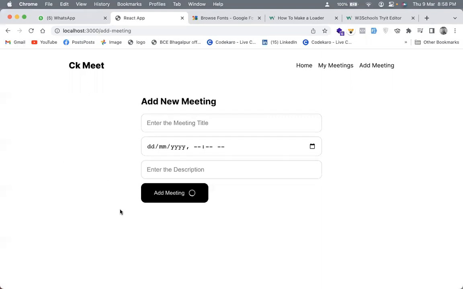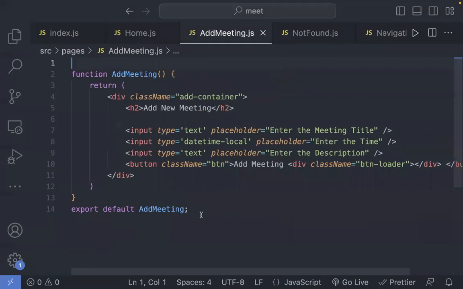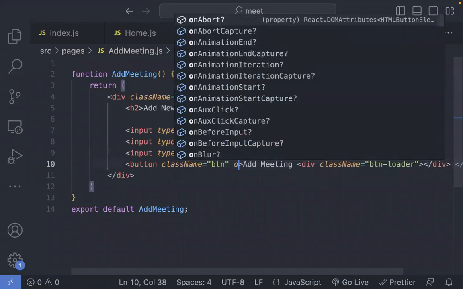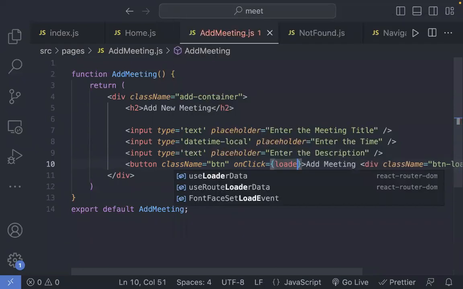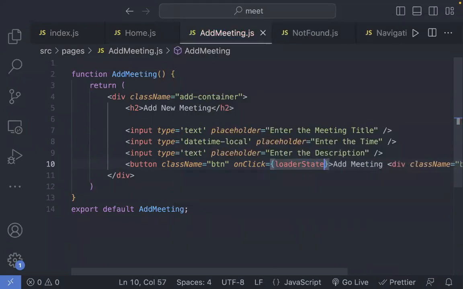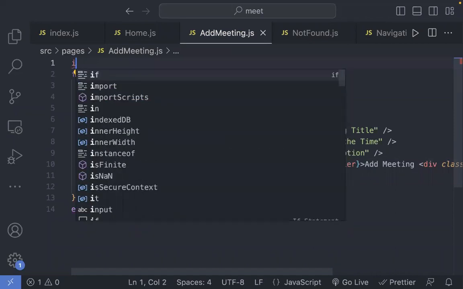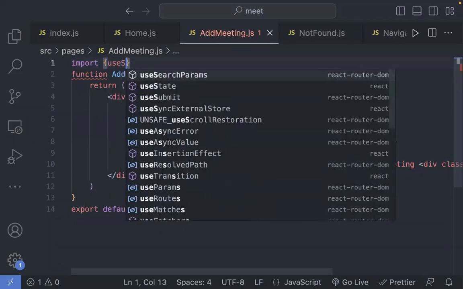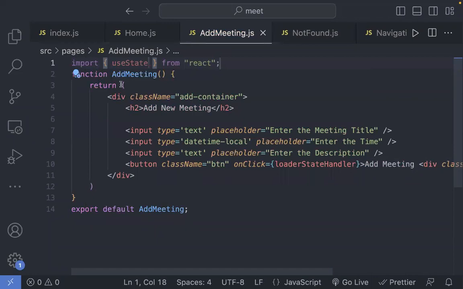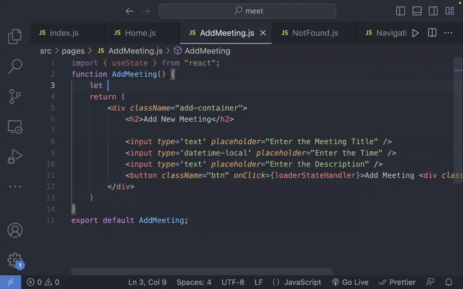So see, what you want is that when this is happening, in this case, you can use useState, right? So when someone makes a click on this button, on click, you can call a function called loader state handler, like this. You can go here, you can use useState. You can say import useState from React.